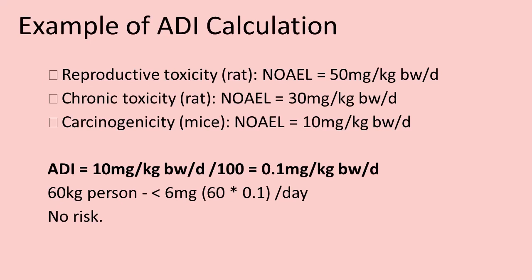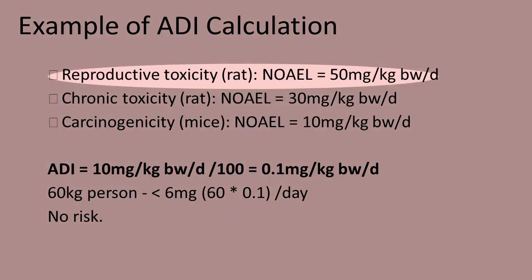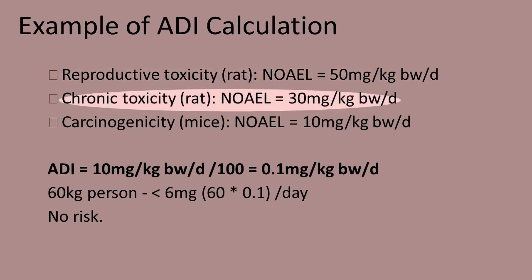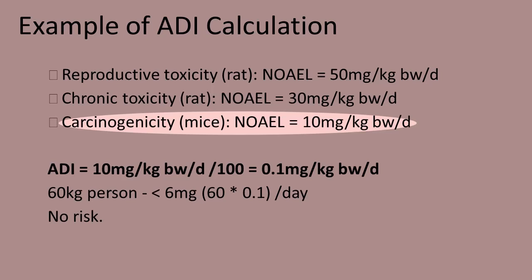Let's assume that we have obtained the following results for one chemical substance from long-term in vivo animal toxicology studies. Reproductive toxicity rate, NOAEL, equal to 50 mg per kilogram body weight per day. Chronic toxicity rate, NOAEL, equal to 30 mg per kilogram body weight per day. Carcinogenicity rate, NOAEL, equal to 10 mg per kilogram body weight per day.